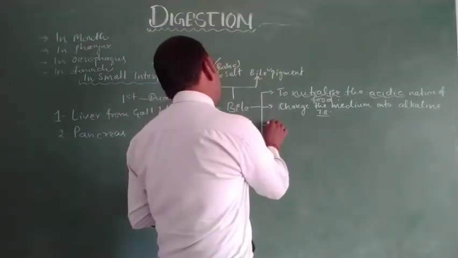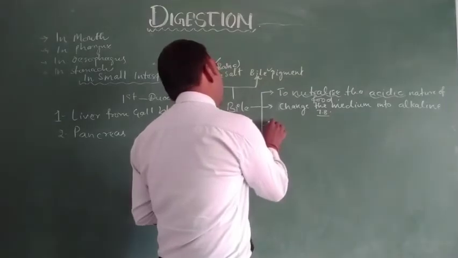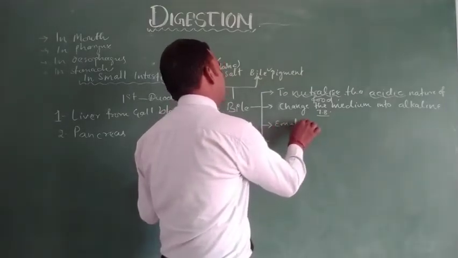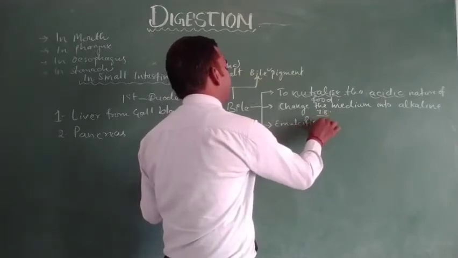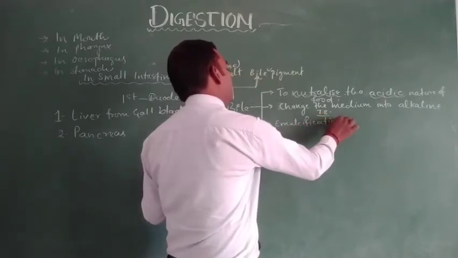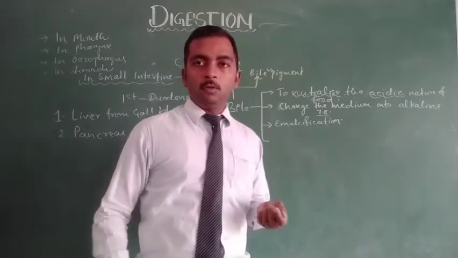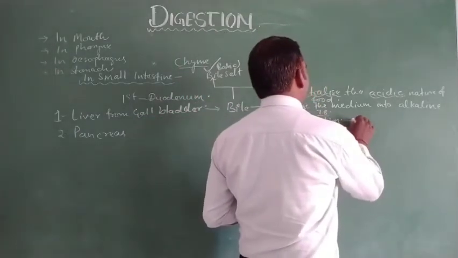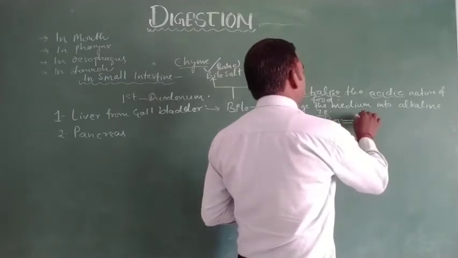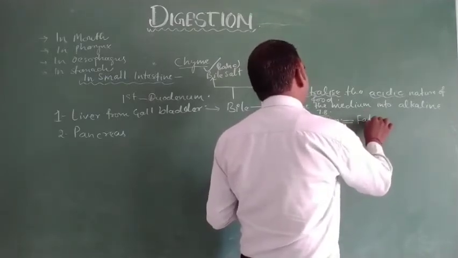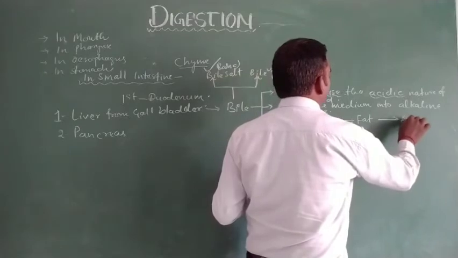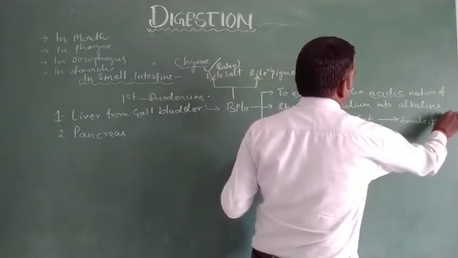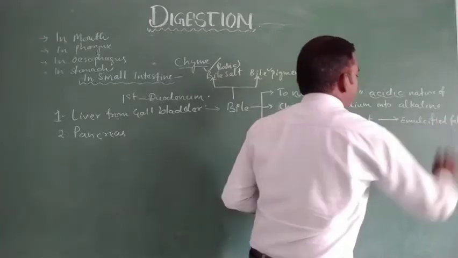Then it also facilitates the process of emulsification. Emulsification acts on fat, in which fat is converted into emulsified fat.